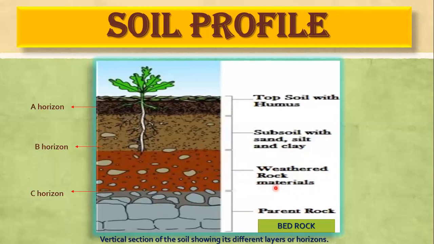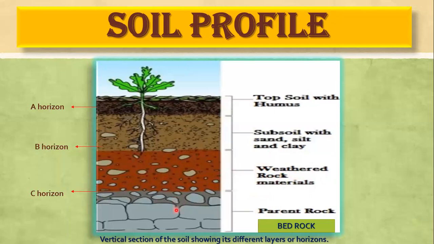I will tell you what weathering means. Weathering means when the large pieces of rocks break down. So when the large pieces of rock material get weathered into smaller pieces of broken rocks, it forms the C horizon.